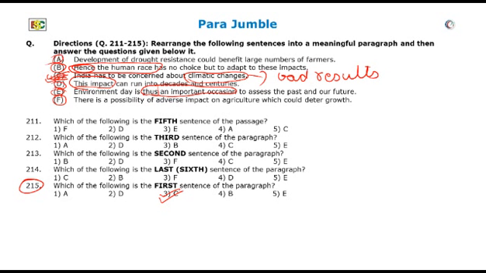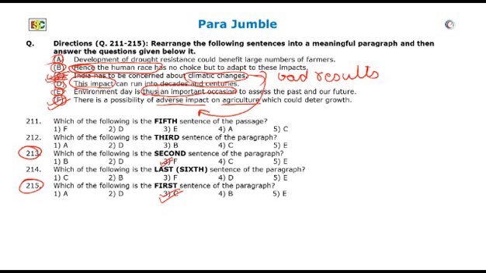If you notice sentence F, it reads, there is a possibility of adverse impact on agriculture which could deter growth. Climatic changes would of course have adverse impact on agriculture. So we can take sentence F as the next sentence or second sentence. Mark question number 213 with option 3 F.